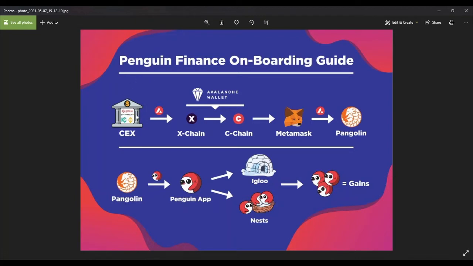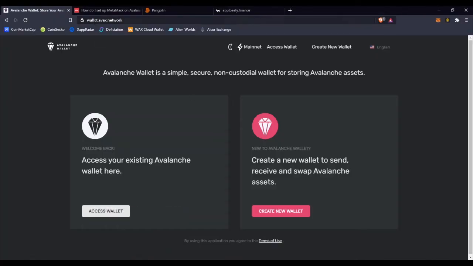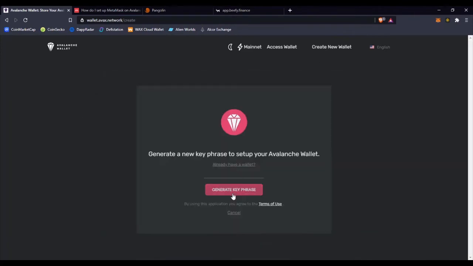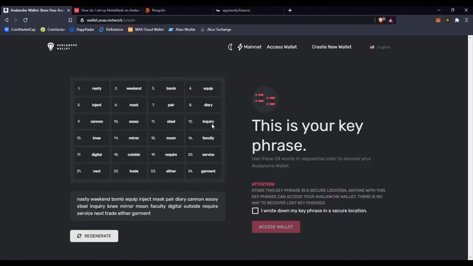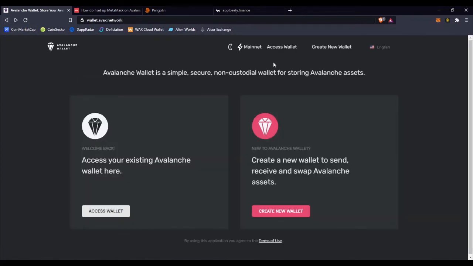So we suppose we have already bought our AVAX, so we have to open our Avalanche wallet and receive our exchange address. Here we are, wallet AVAX network, create new wallet, generate key phrase. It gives you a phrase here, you have to copy it and save it. I have already done it, so I have created a wallet.